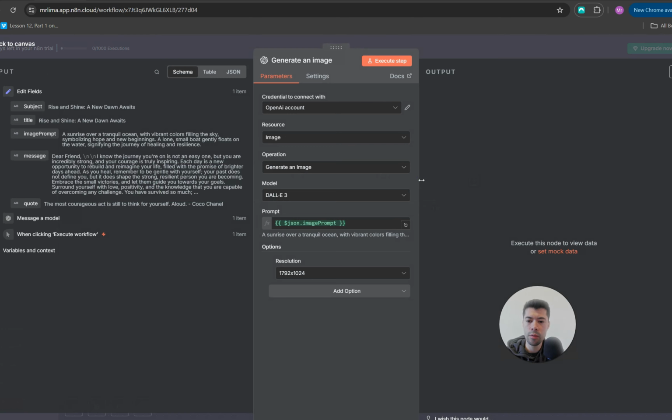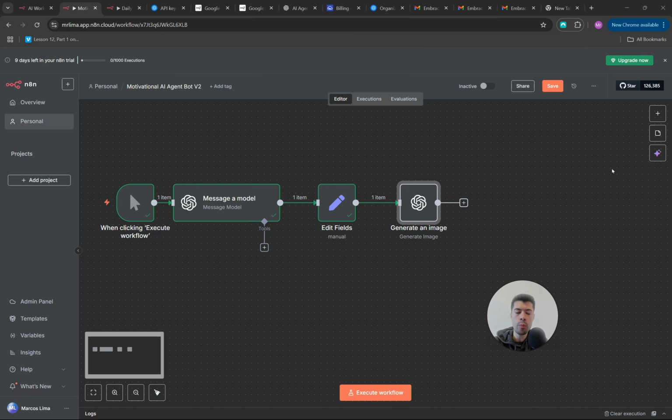The same thing if you want to generate and test the image node. All that you need to do is just click on execute step. Just a heads up, every time that you click here on execute step, a little amount of tokens will be deducted from your $5 with the OpenAI API account, okay? So I won't be doing that at this point in time. I will just come back here. Now we have these nodes here. Everything that you see in green means that I clicked on execute step and the node is working properly. This one is the only one that I didn't do so far because I didn't want to spend credits, okay? But we are going to be testing it as well.